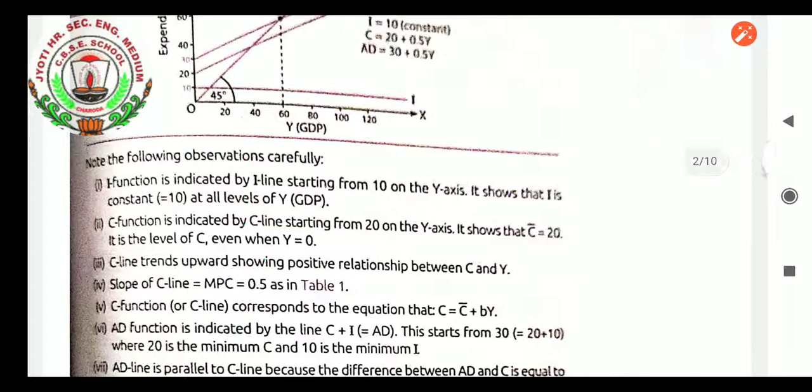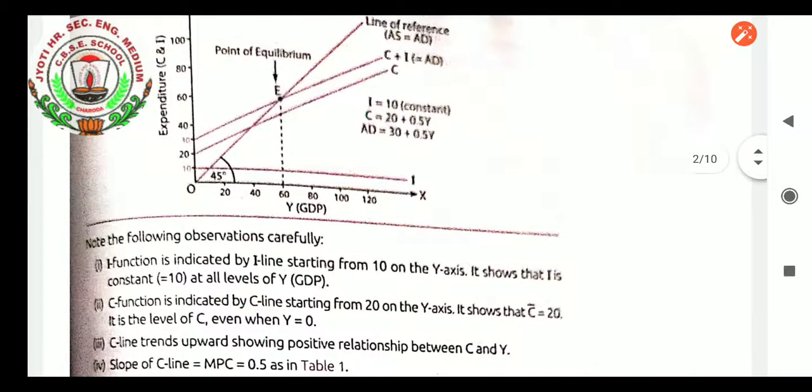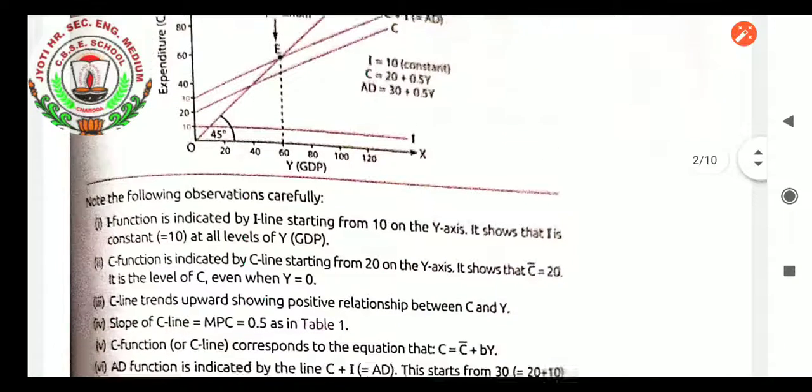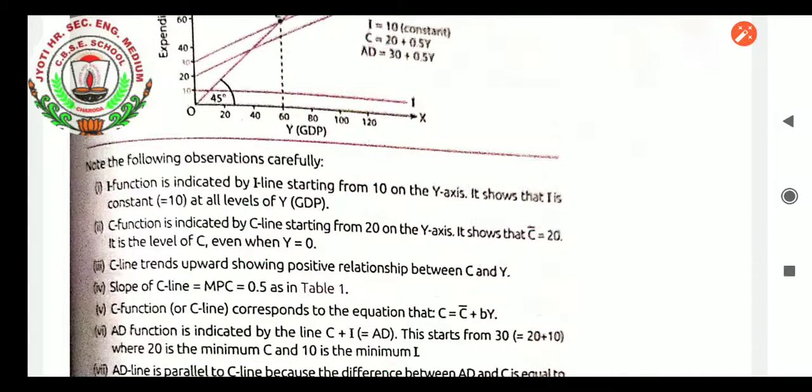Diagrammatically also, note the following observations carefully. The I function is indicated by the I line. We have drawn the I line from the data which is given to us. It is constant also. Investment cannot be changed with the level of income. We have learned it is autonomous investment. It is not induced by the income. It is constant, as people make a fixed investment. They never change the investment from time to time. So a fixed investment of 10 is there. The I line starts from 10 on the Y axis, showing that I, the investment, is constant at 10 at all levels of Y, income, GDP.